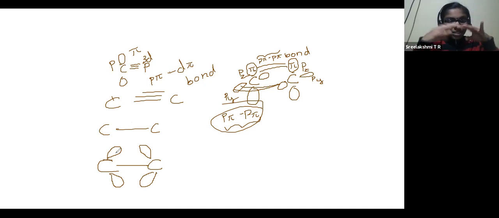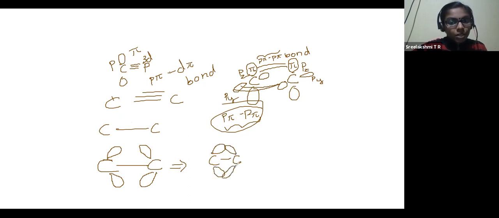So now it has bent, but it will result in what? It should come closer so that it can touch each other while overlapping. Overlapping is occurring like this, and this will result in what? An electron cloud formation above and below the plane of the carbon carbon bond. This we have explained in the last class, but I think this would be a better explanation for you to understand. That's why I just explained it again.